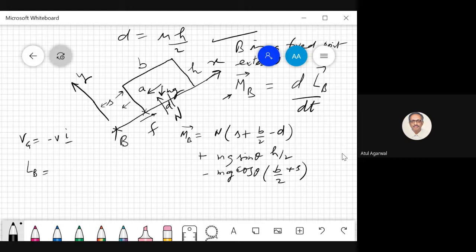What is this angular momentum? r cross mv. What is this distance r?